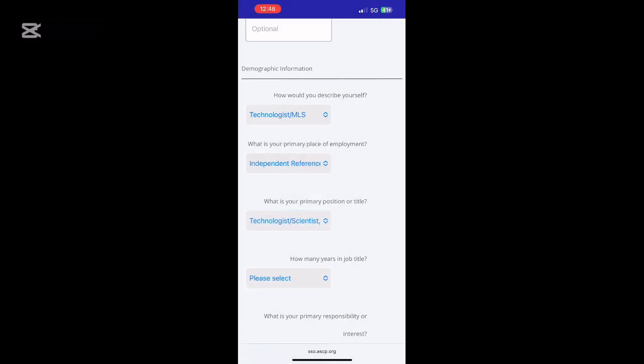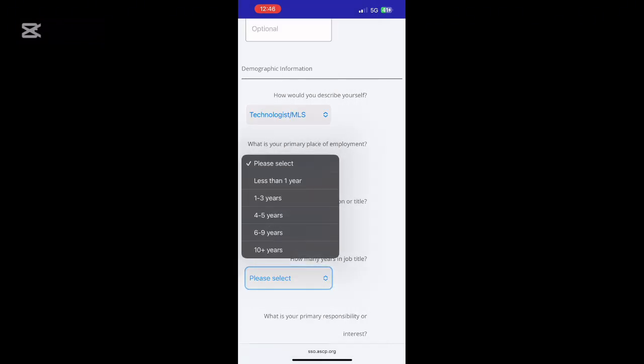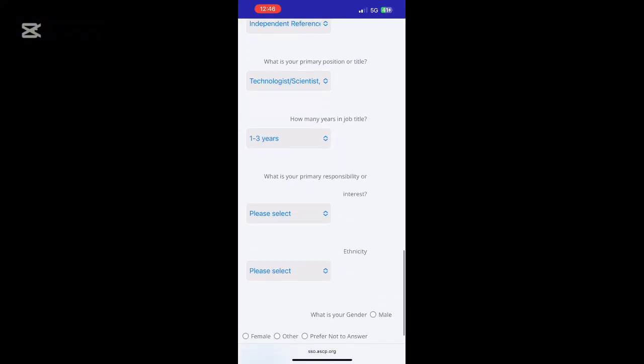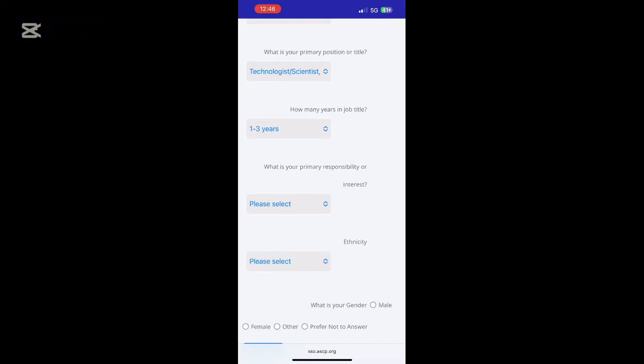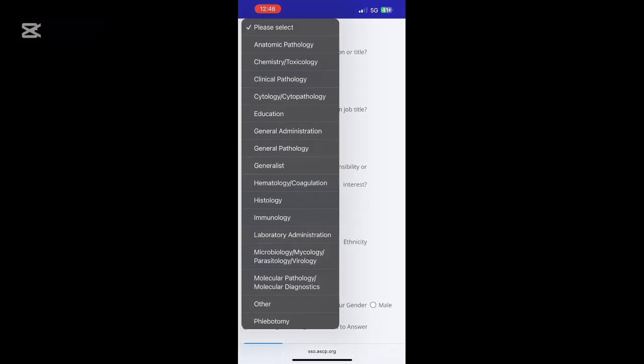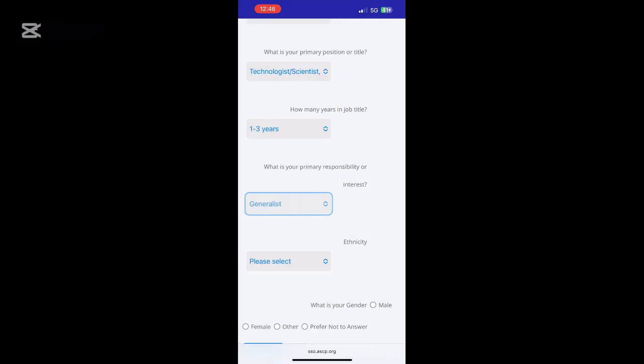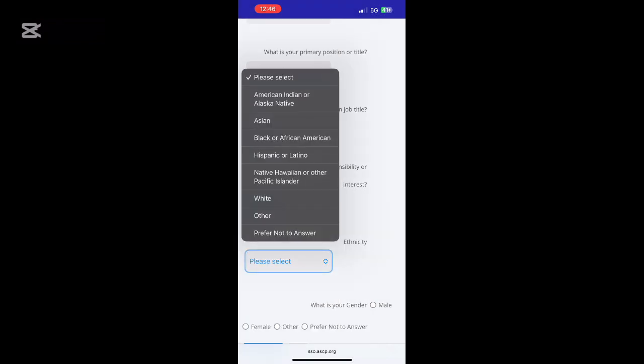Then I'm going to choose technologist slash scientist for my primary position as well. Take note of all these options I'm choosing right now. Then I'm going to choose generalist here, because where I work, and I'm assuming where you work, you do everything, both immunology and all of that. So you just click on generalist, meaning you are not limited to one particular area.